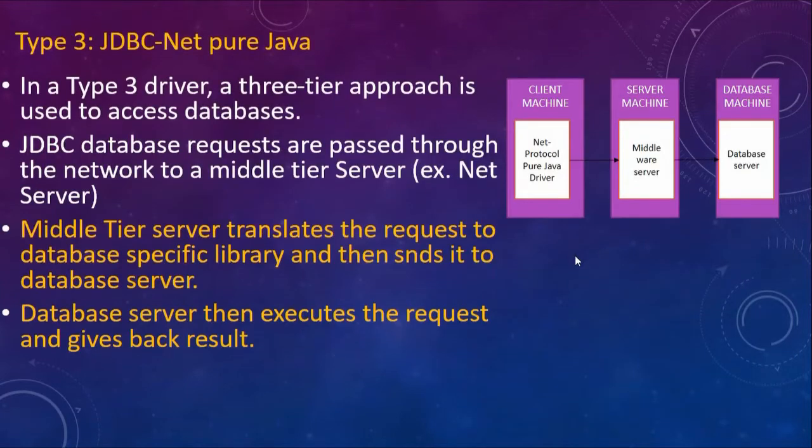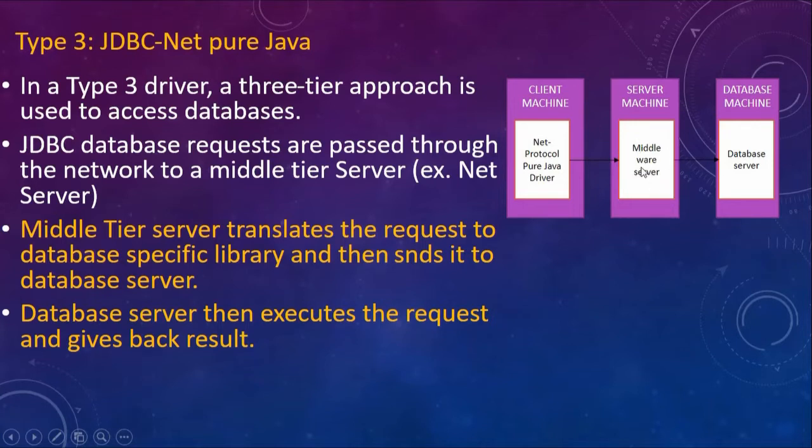Third, let's see the third type of driver, and that is called a JDBC Net Pure Java driver. As you can see here, this is your client machine. You have a server machine which is a middleware server, and you have your database machine which is a database server. So this kind of driver, type 3, is used when we have a 3-tier approach to access the databases. JDBC database requests are passed through the network to the middle tier server. Whatever JDBC database requests there are, this driver passes those requests through the network to the middleware server. An example of the middleware server could be a net server.